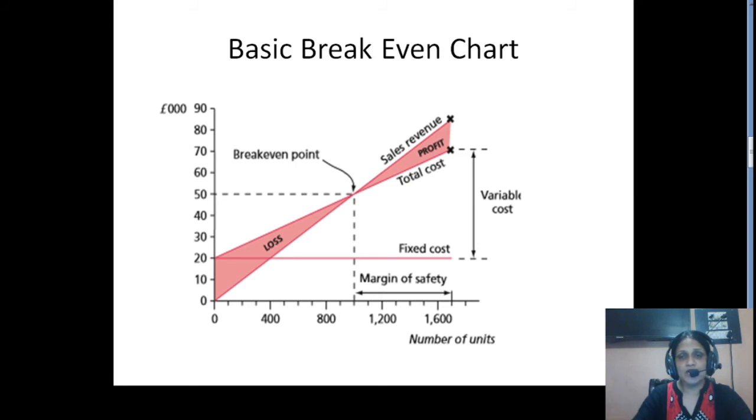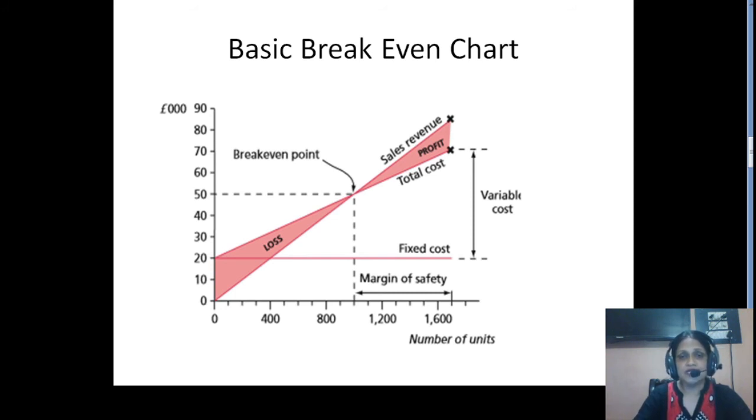Now the component of variable cost. We have seen that up to pound 20,000 the amount will go to fixed cost, right? So beyond 20,000, whatever we have will be your variable cost. So this is how we can calculate our variable cost, right? Variable cost will come out as pound 70,000 minus 20,000, so that will give you 50,000 pound, right? That is how we can calculate it graphically.